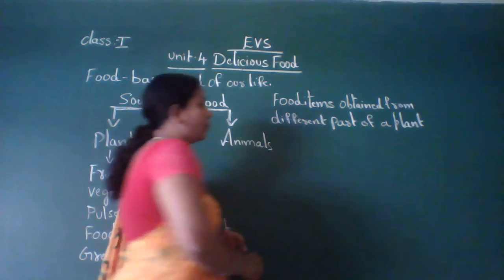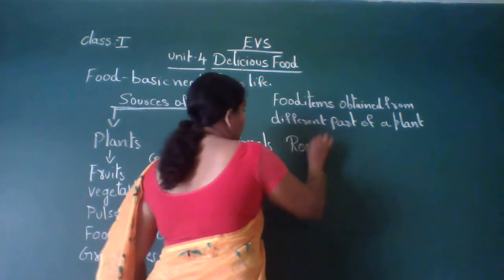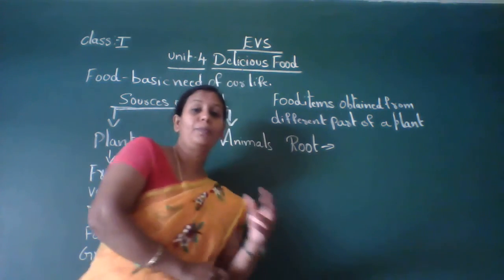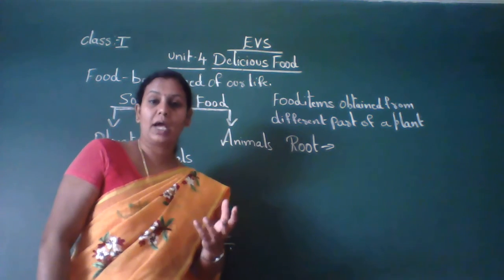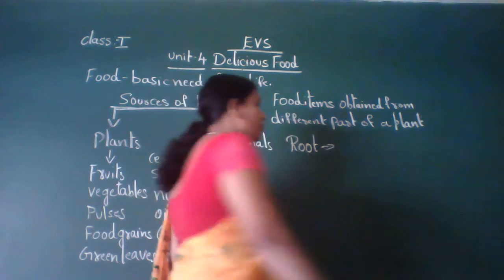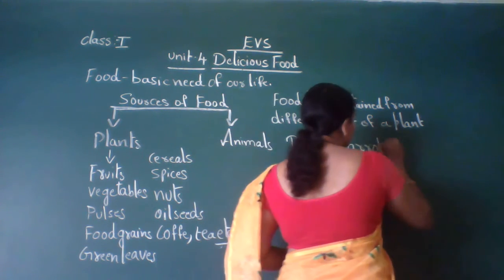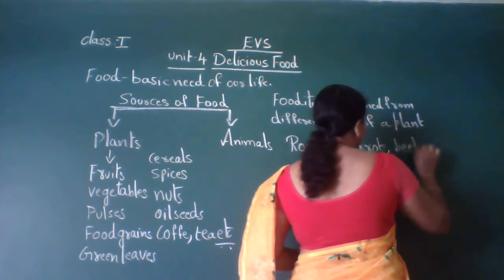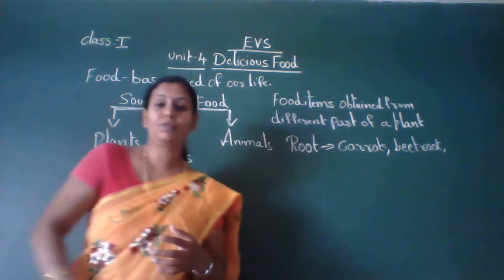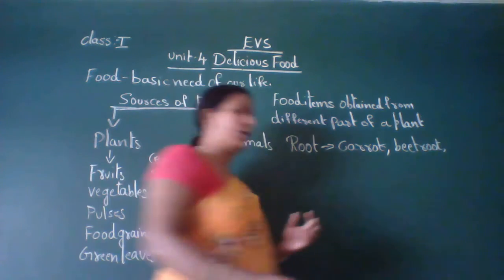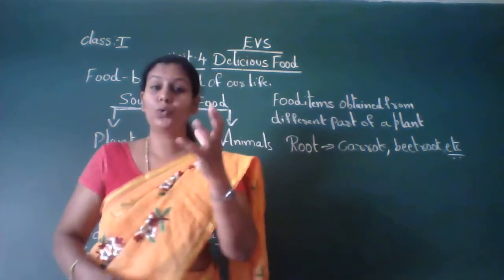So food items are obtained from different parts of a plant. So the first part is the root. From the root part of a plant we get carrot, beetroot, isn't it? So carrot, beetroot, all these things we get from it. So two examples are there. Okay, carrot, beetroot, radish, all these things we get from the root part of a plant.